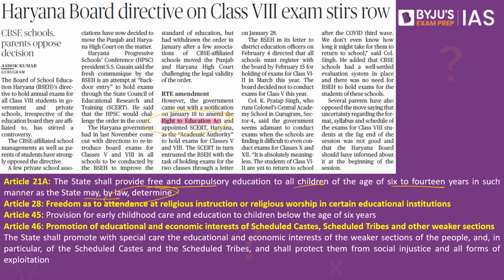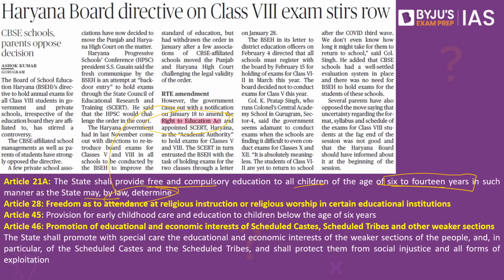So it says that free and compulsory education will be provided to children between the age group of 6 to 14 years. So the emphasis here is 6 to 14 years of age, and at the same time the article also says that the state may come up with a law. Such a law is what is called the Right to Education Act. The second article the question points to is Article 27.